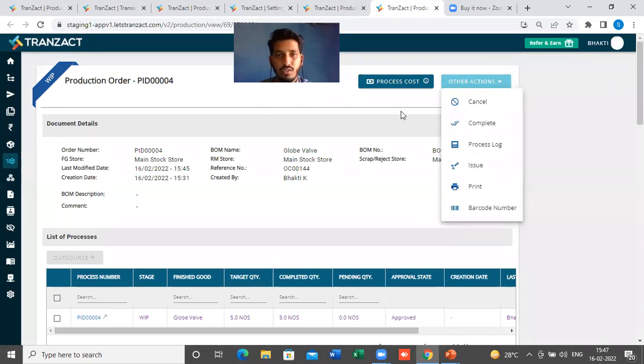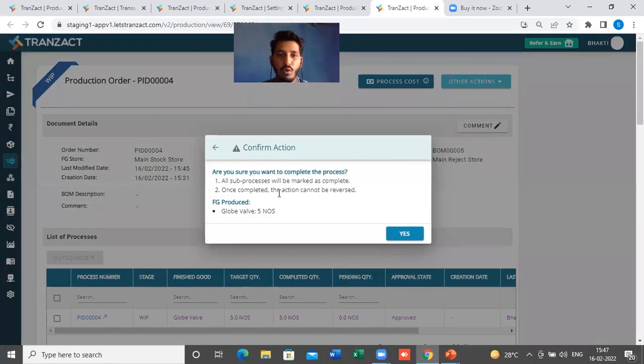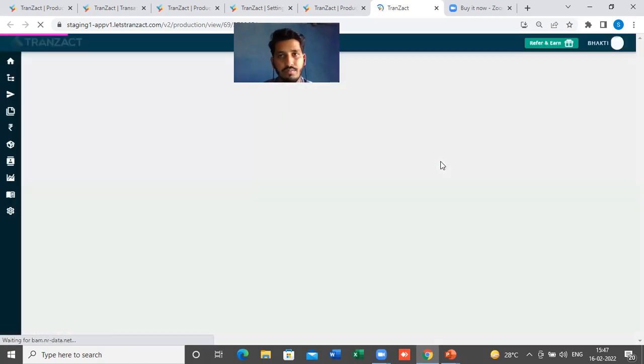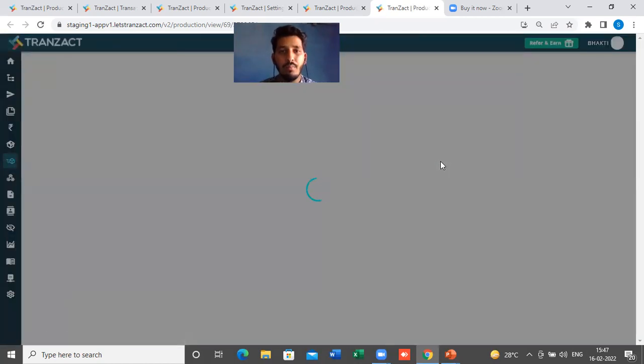Once all the processes are done, you just have to mark it complete. You will get a warning or confirmation action. These processes are all done, finished good produced, globe valve 5 numbers, and I will click on yes here to mark complete and move this WIP to my completed stage. So this is the process, or the changes, that we have done.